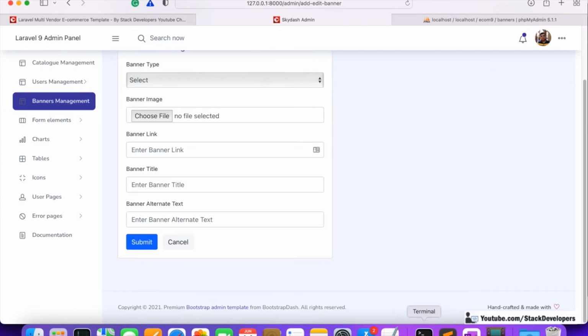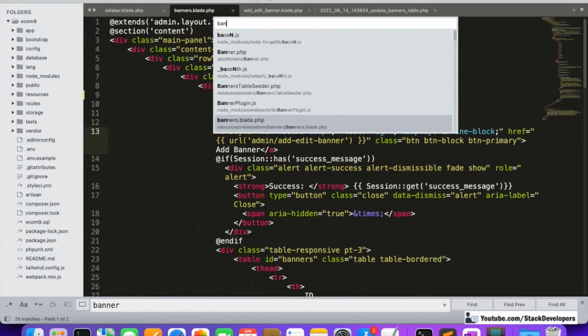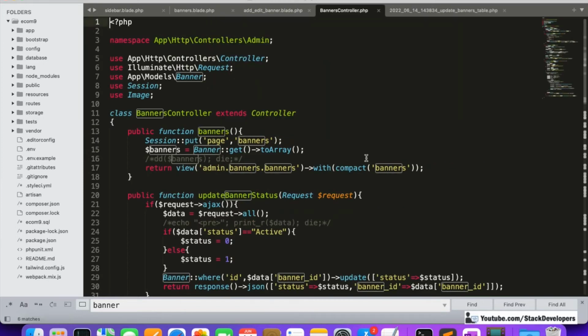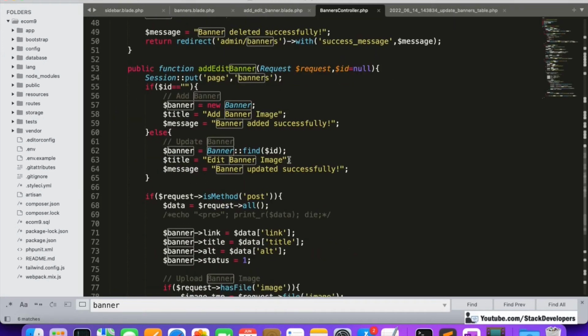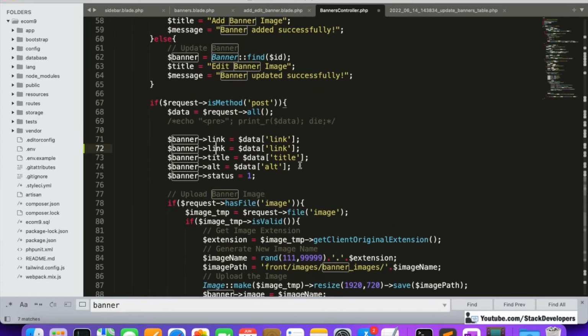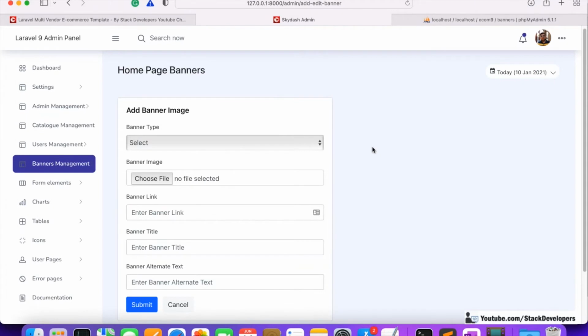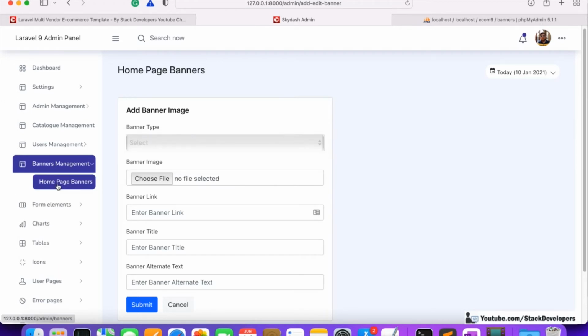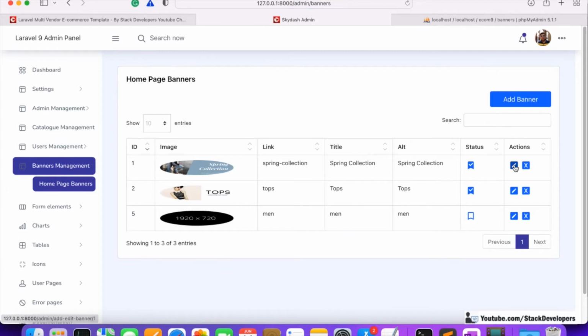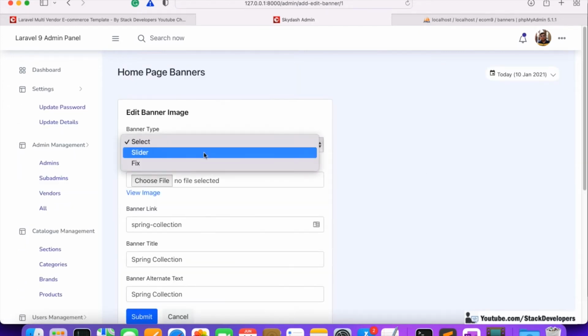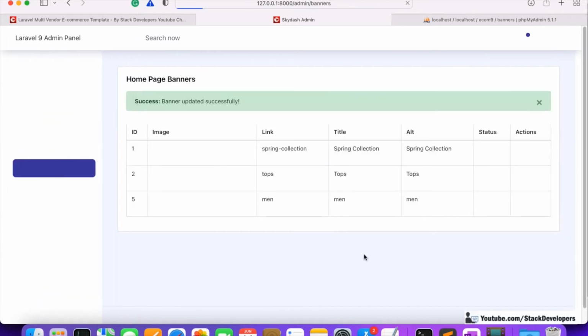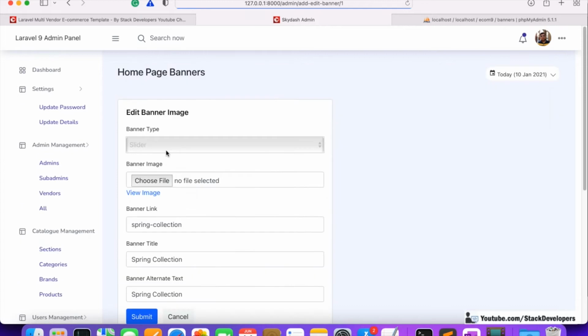Okay, so now we are going to modify the BannersController as well, so that we can update in add edit banner this thing. Okay, so here we will also add type this time. Okay, so type is the mandatory field that one needs to add every time. So now we are going to refresh here and we'll see here type. Okay, so now we are going to modify the type. First of all, like these are the types for the slider, so I'm going to modify it with the slider. Okay, submit. Okay, so now see, slider is updated.